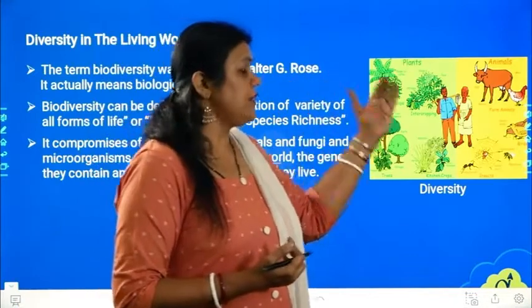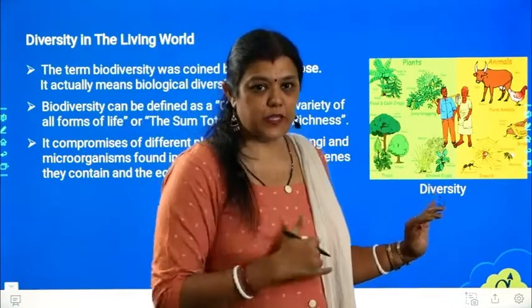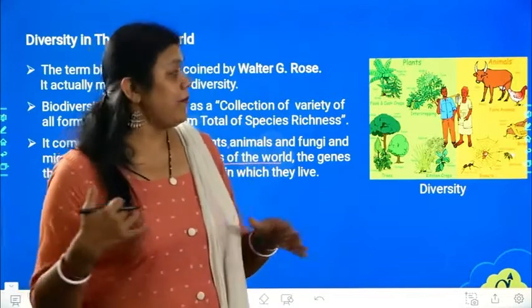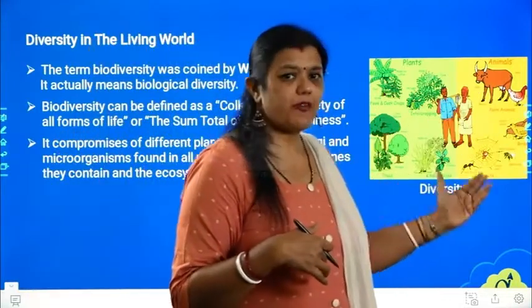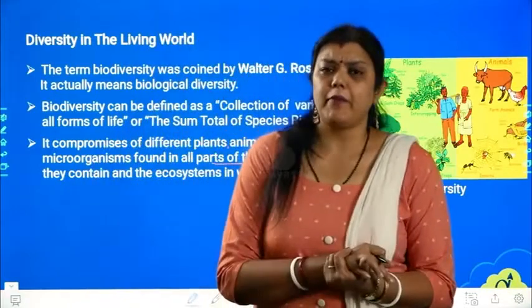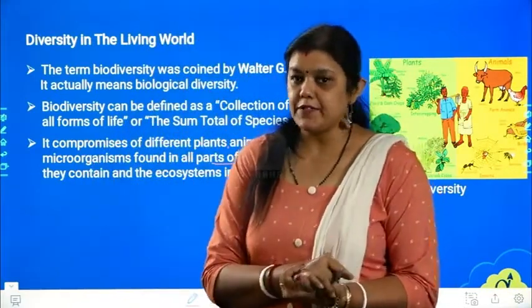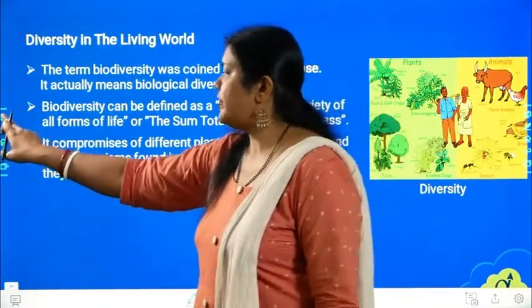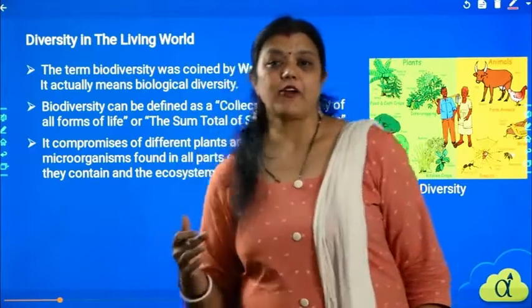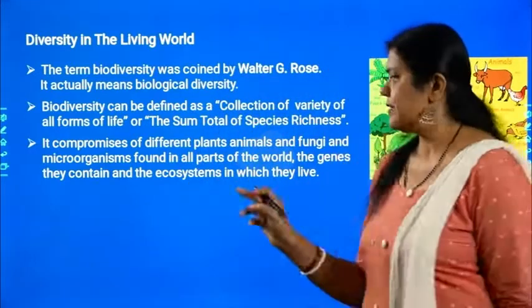Then we humans are balancing between both, taking the help of plants as well as coming under the animal category. Then we have different types of farm animals, birds, and insects. All these combined together form the biodiversity. So it comprises different plants and animals, fungi, and microorganisms on the earth's surface.